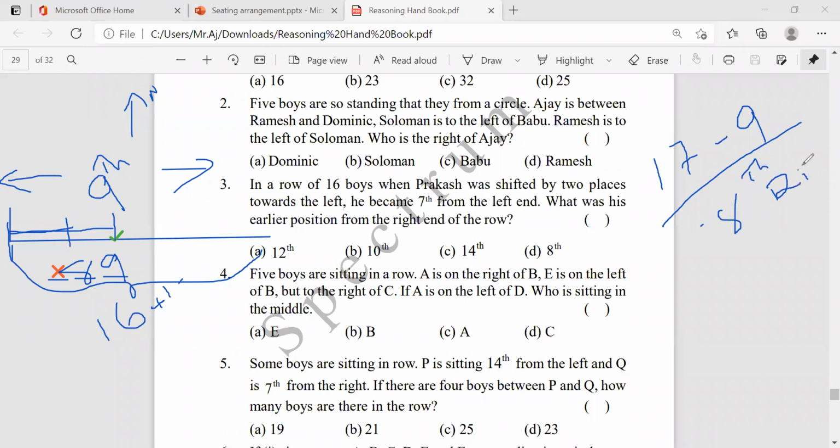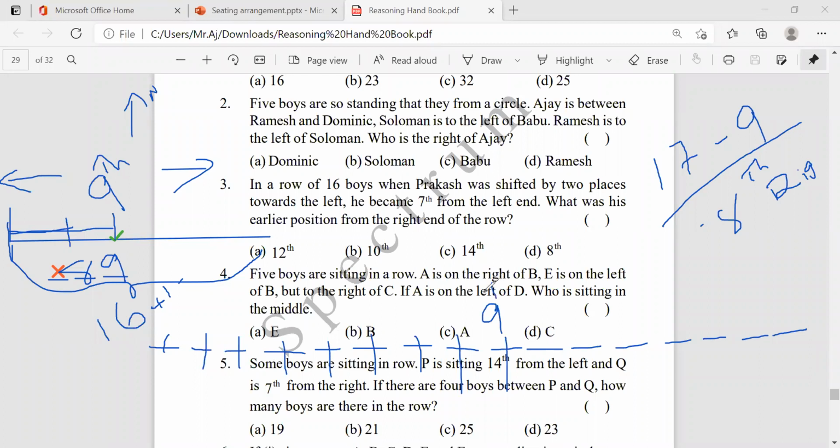So how will we calculate? Only 16 numbers, right? 1, 2, 3, 4, 5, 6, 7, 8, 9, 10, 11, 12, 13, 14, 15, 16. Total 16 numbers is there. From left, 1, 2, 3, 4, 5, 6, 7, 8, 9.